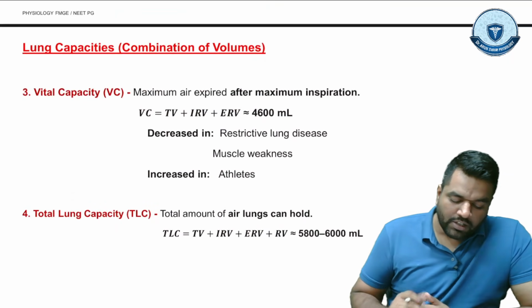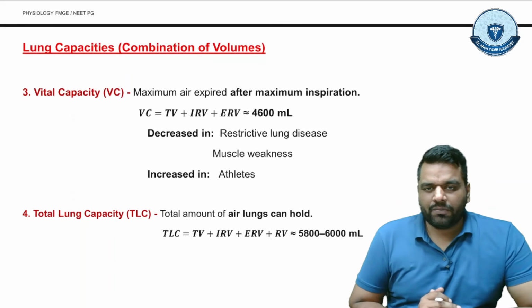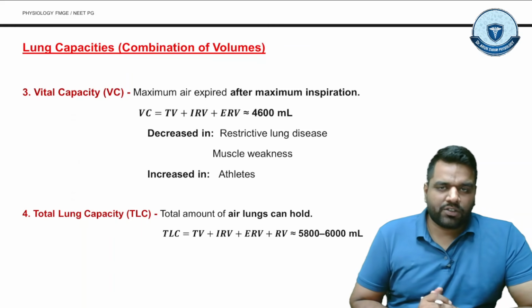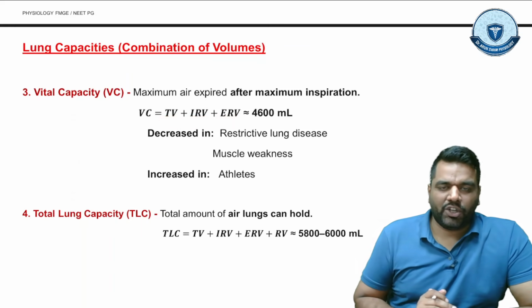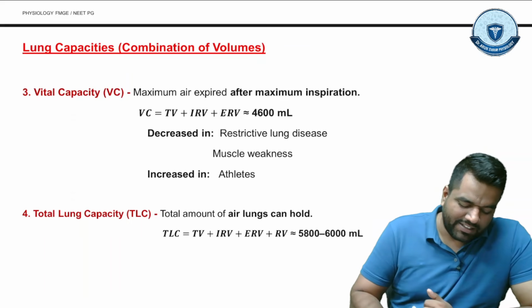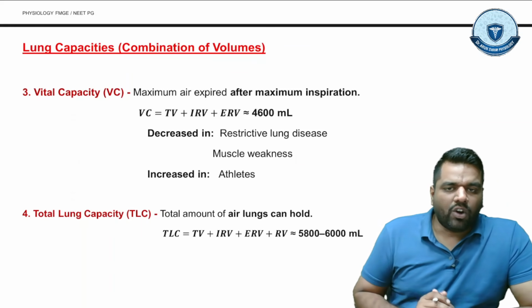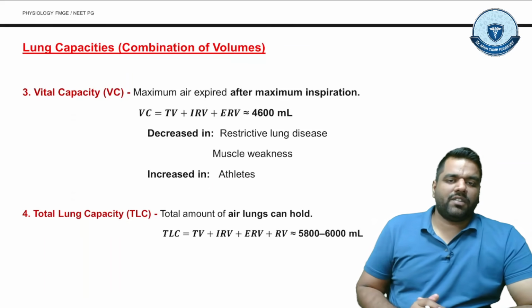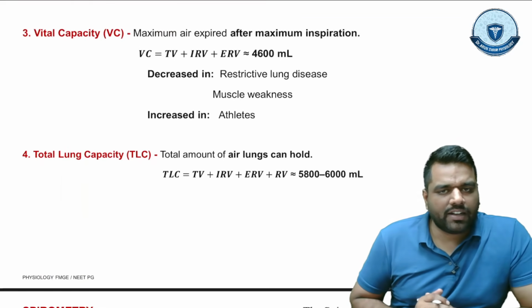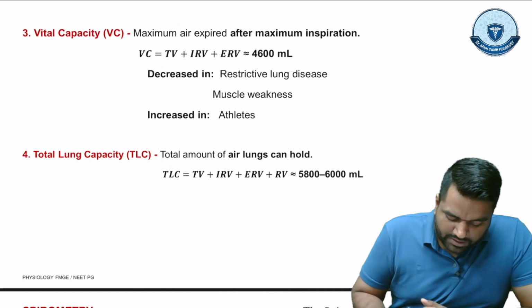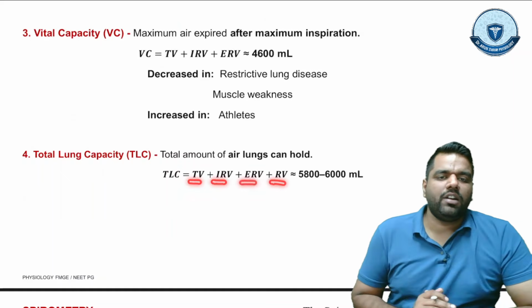Now, next is vital capacity, that is the maximum air expired after maximum inspiration, and it is the combination of tidal volume, inspiratory reserve volume, and expiratory reserve volume. Always remember, this is decreased in RLD, restrictive lung disease, and in muscle weakness, and it is increased in athletes. Total lung capacity is the total amount of air the lung can hold at a time, the combination of tidal volume, inspiratory reserve volume, expiratory reserve volume, and the residual volume.